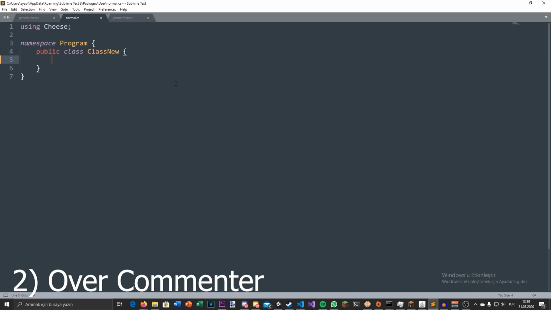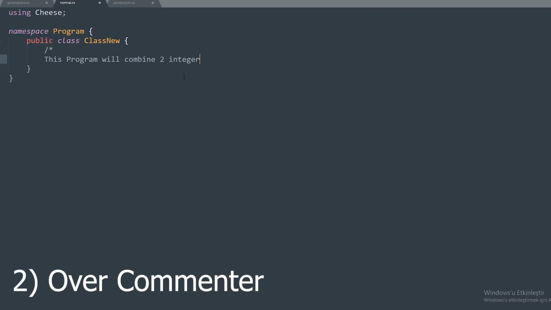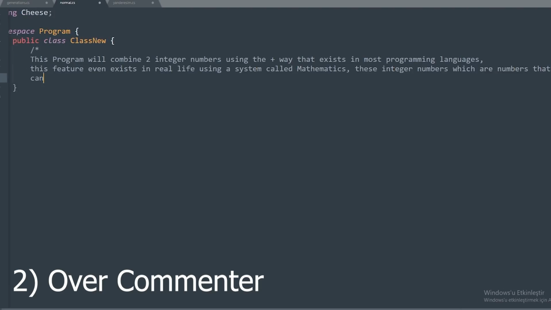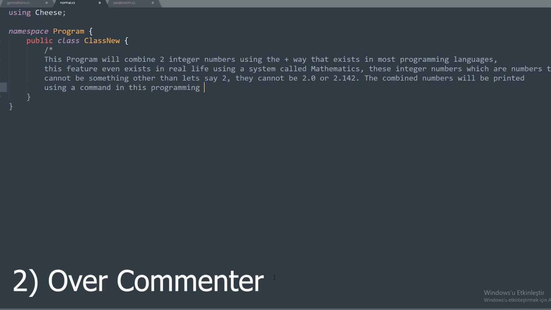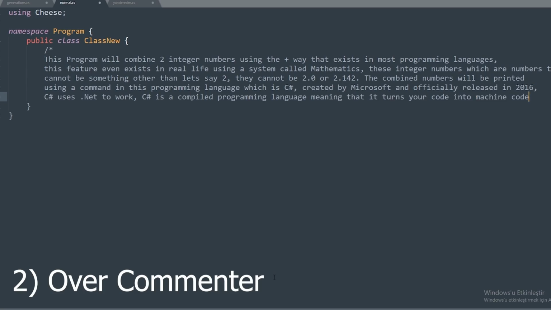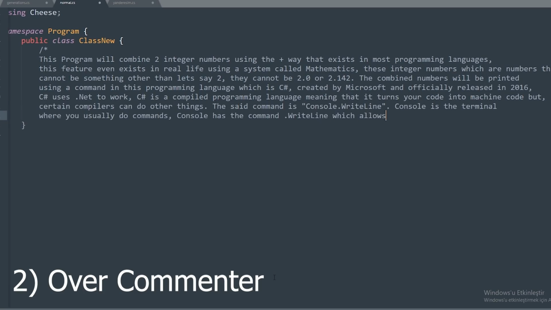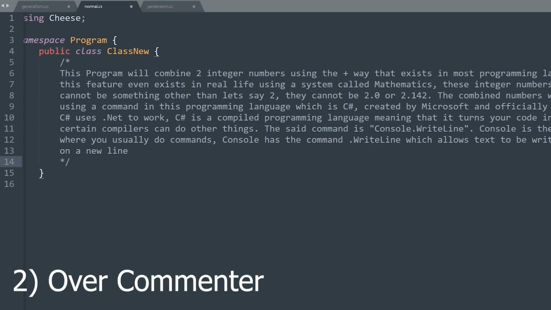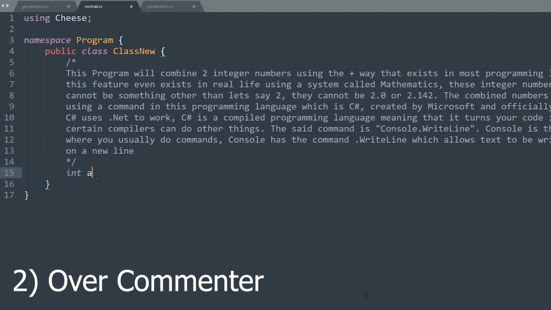Number 2 is the over commenter. These guys just comment everything. Let's see an example. Now let's start coding. Okay, I think people will understand my code now. Let's actually write it.